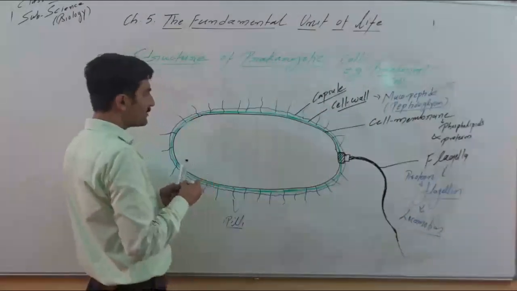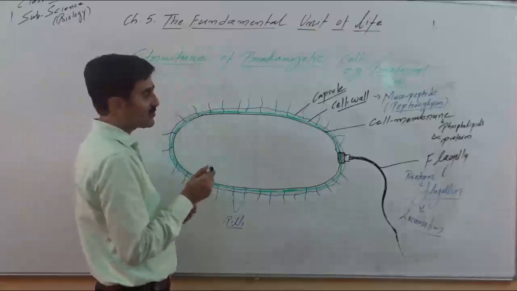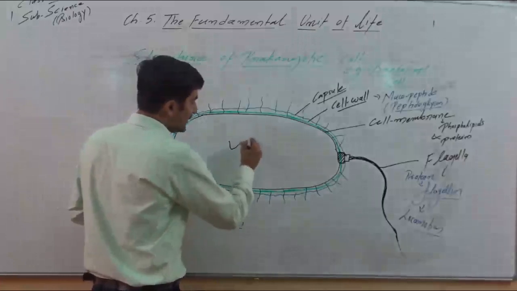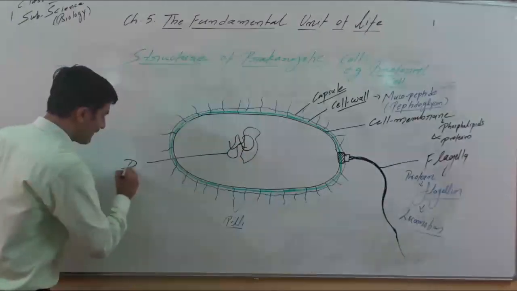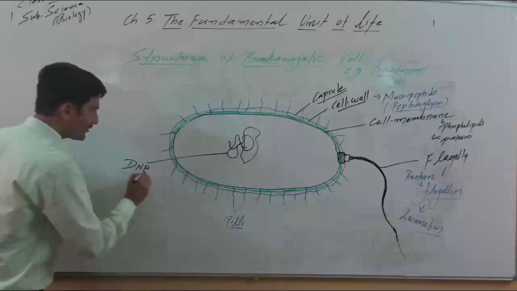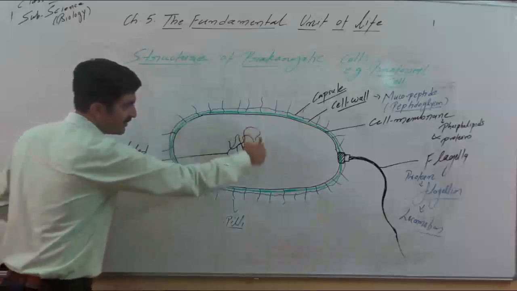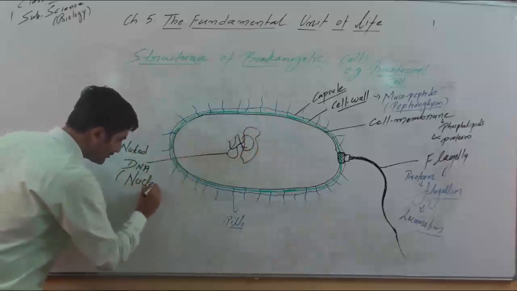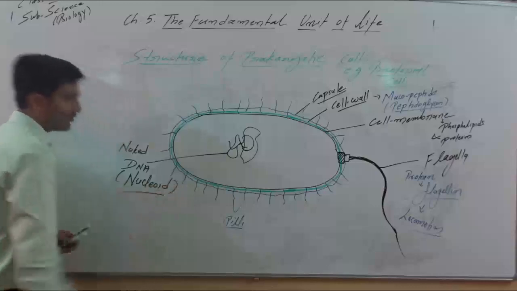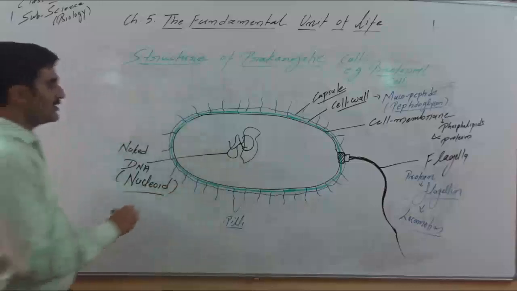Come to the inner part quickly. We have here a single chromosome, the genetic material DNA. This part is DNA, or naked DNA, because it does not have a nuclear membrane, and technically we call it the nucleoid. So the genetic material, single DNA, is called the nucleoid.